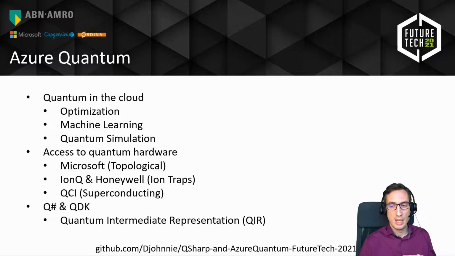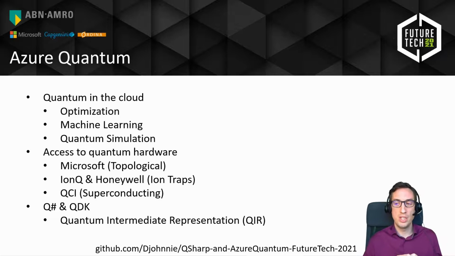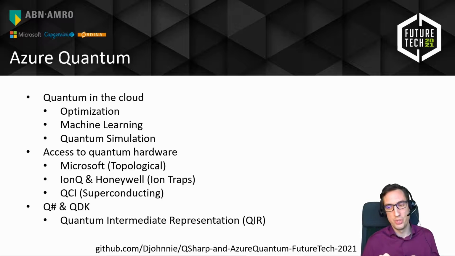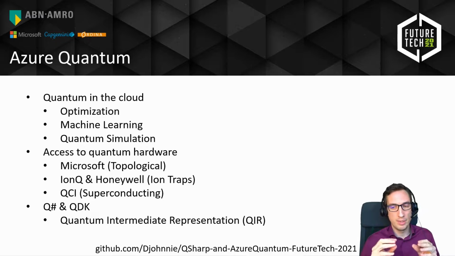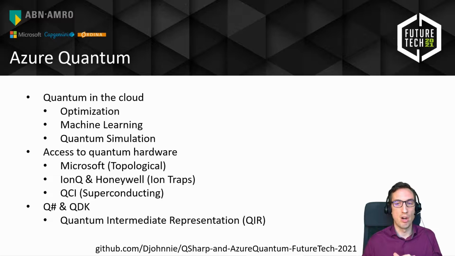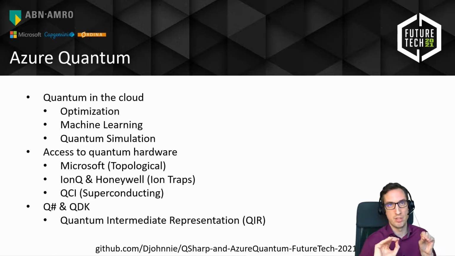So Microsoft introduced the quantum intermediate representation, which is what your Q# will be compiled down to. So it's kind of a lower level language that is compatible with the universal quantum computer. So it's basically putting qubits through gates in circuits. That's what it all comes down to. And then that quantum intermediate representation language can be sent to the drivers from these specific hardware vendors, and they can translate that down into the machine code that is compatible with their specific machine.